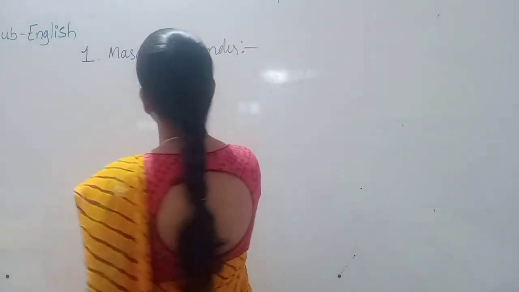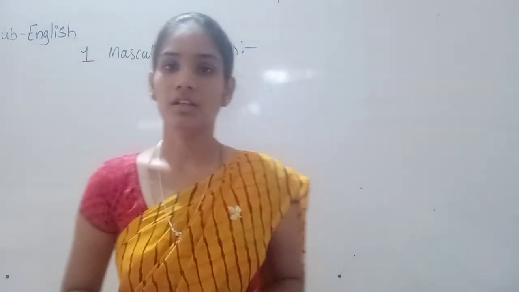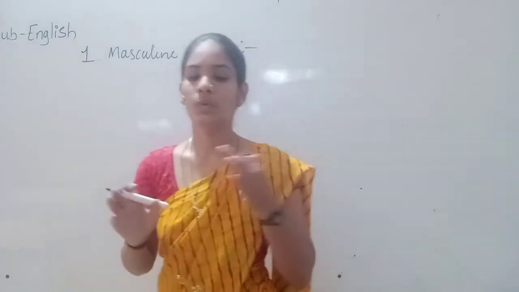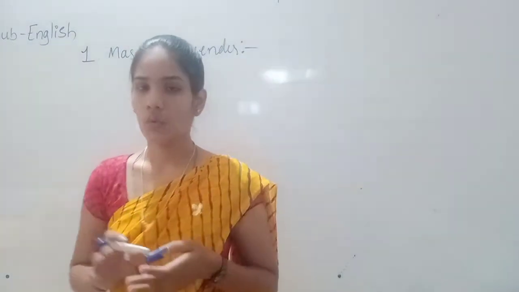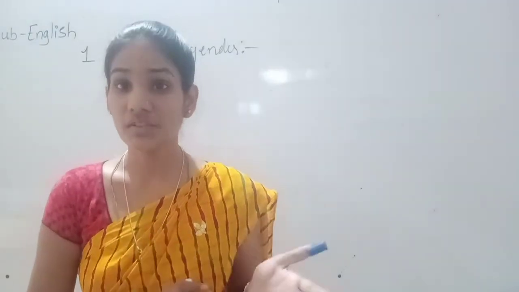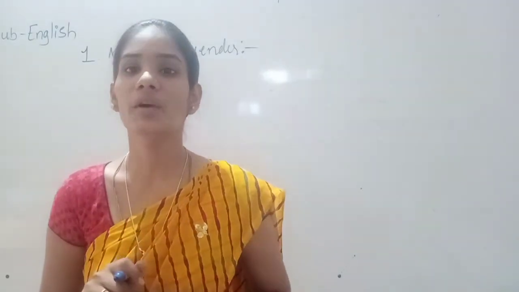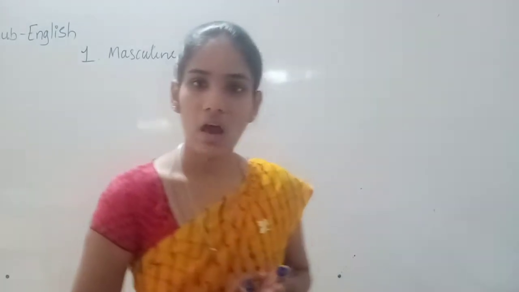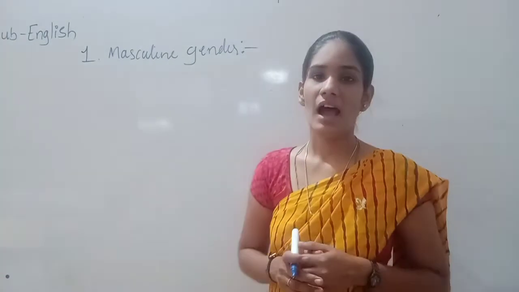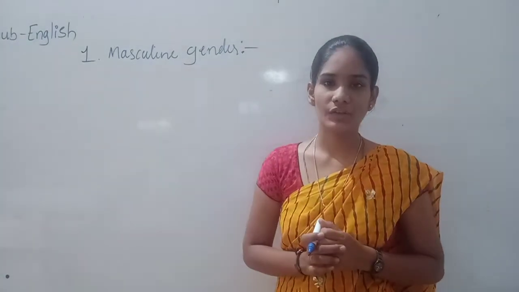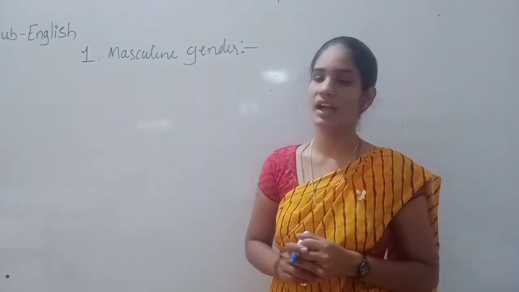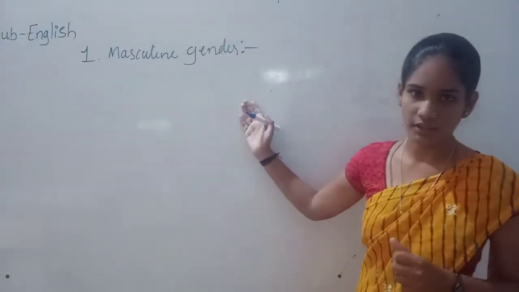A noun which denotes a man, a person or an animal as a male, those kinds of nouns are known as masculine gender.